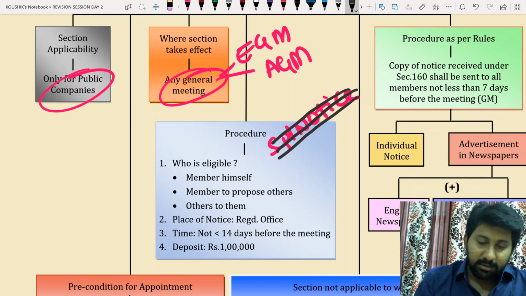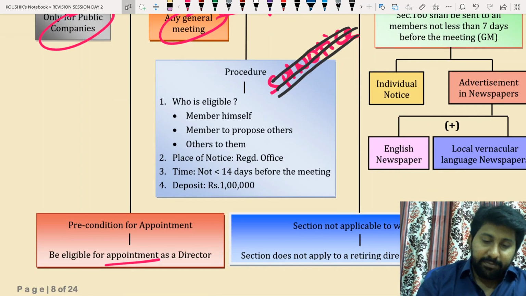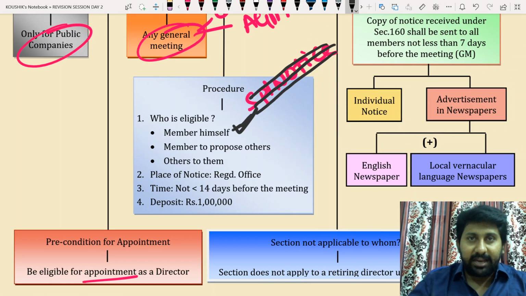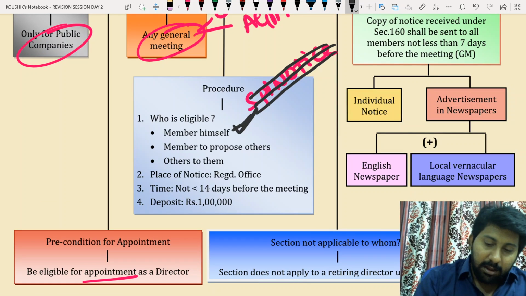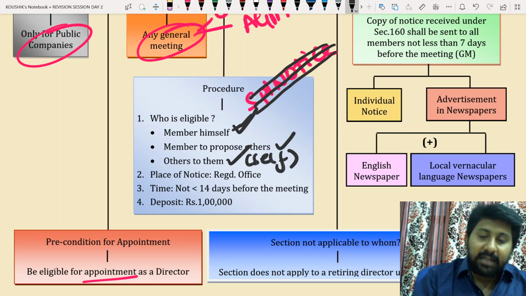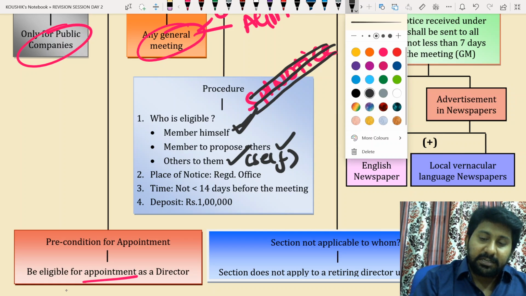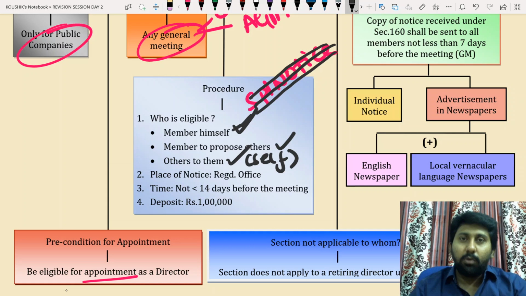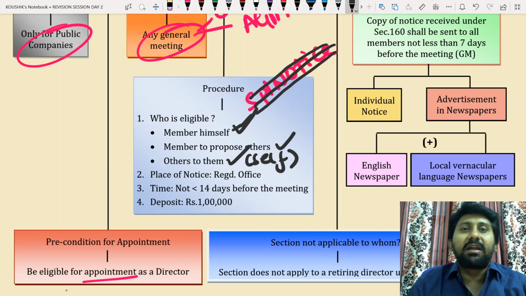So please listen carefully. Who is eligible? A member himself can propose his candidature. I am a member of a company. I can send my own candidature for appointment. A member can propose others. Others can propose themselves. That means self-proposal is possible. Others cannot propose others. Others represent non-members. Non-members getting a chance itself is a boon. Itself is great. Then you should not propose outsiders. Don't overreact. When I give an outsider a chance, avail it yourself. Don't give the coupon to others to avail.